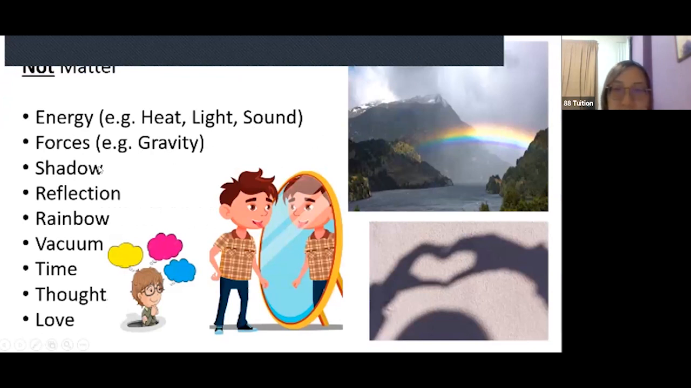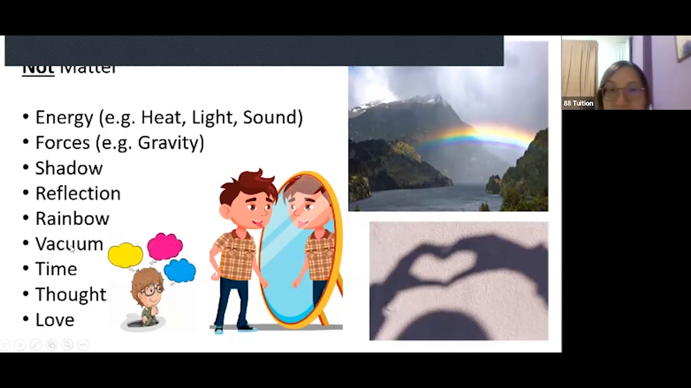Shadow is not matter. You see this shadow here, you cannot weigh it. It doesn't take up space. I can put a huge box on top of the shadow. So this shadow will not take up space. So shadow is not matter. Reflection on the mirror is not matter. Rainbow is not matter. You can put a box here. A bird can fly through here. So rainbow does not take up space. Rainbow has no mass.